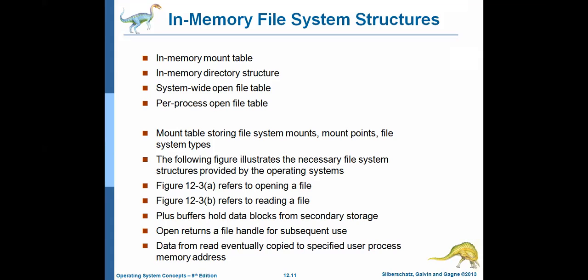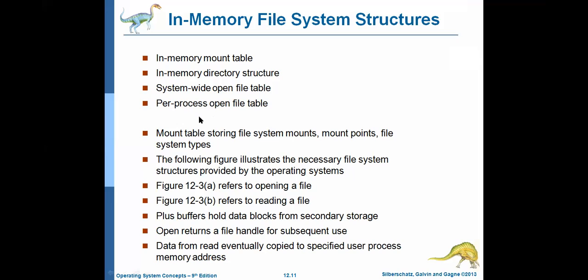All the processes open different numbers of files. How many files are open by different processes, that information will be maintained by the system-wide open file table.